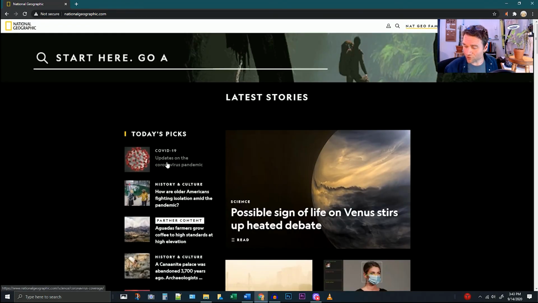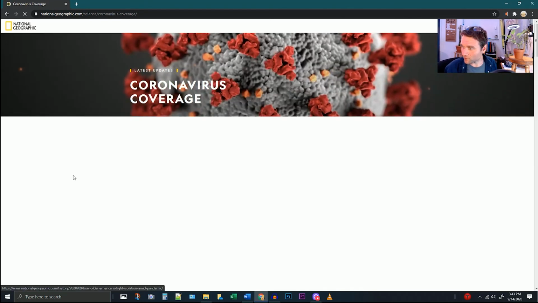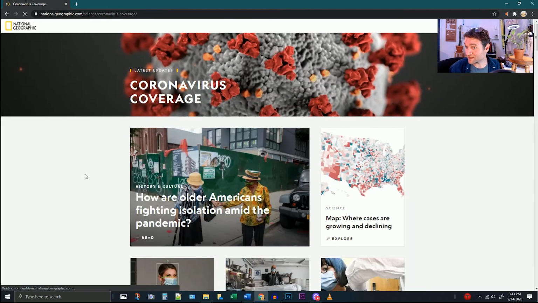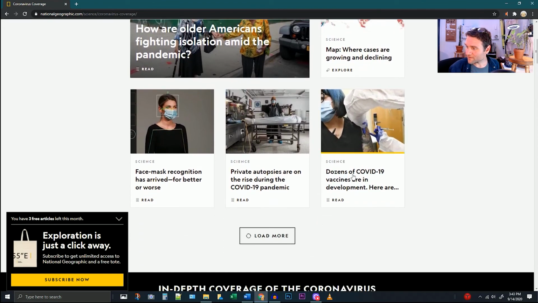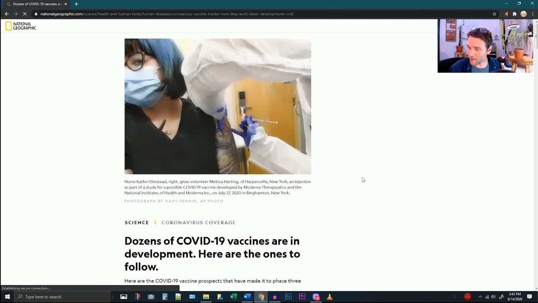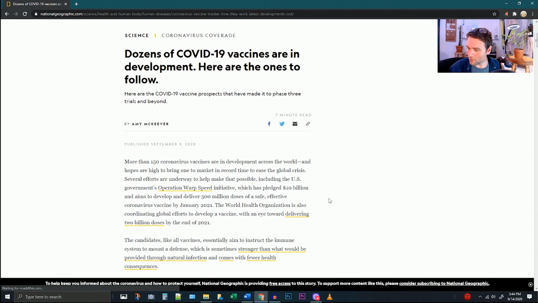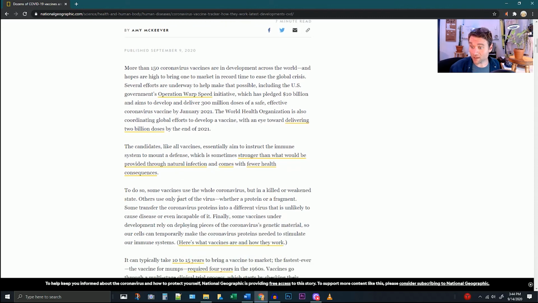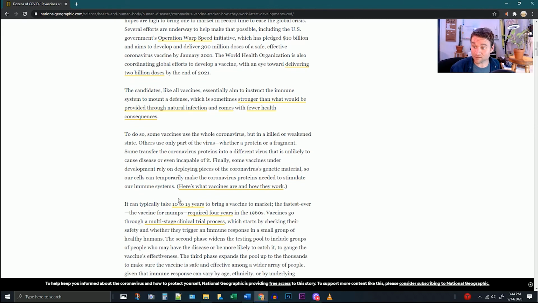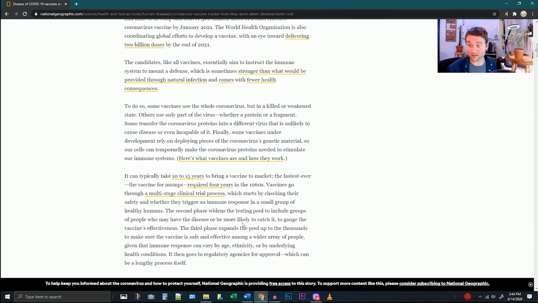Let's take a look at the coronavirus stuff, though. That's topical. I'm guessing that at least one of you is going to be looking into it. Dozens of vaccines in development. Let's see what that's about. So we've got a lay publication. We have a periodical written for mass audiences to try to communicate information about vaccines and what's going on and what's in development. And these are so valuable.